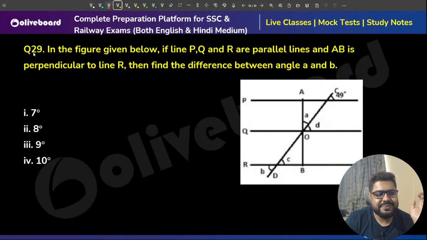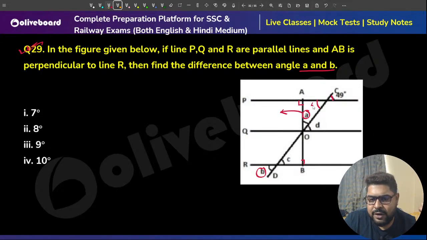Next one, sir. Geometry question. So these are given perpendicular. This is perpendicular. This is 90 degrees, sir. Both are. Difference between A and B. Achha, sir. A and B means this angle and this angle. So this angle is how much? A. So this is 49, so this is 49.